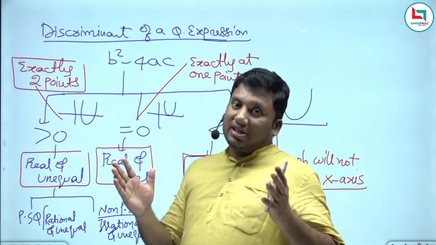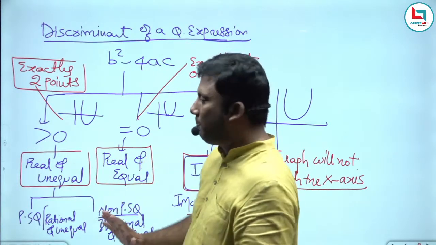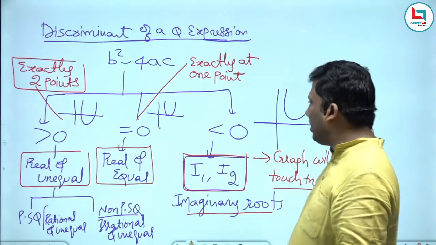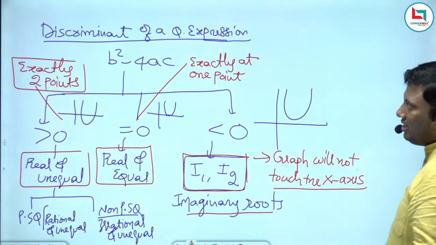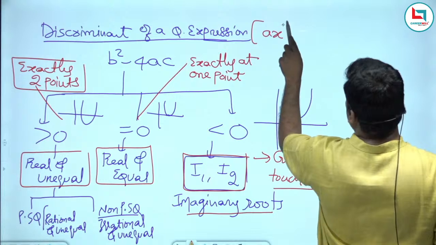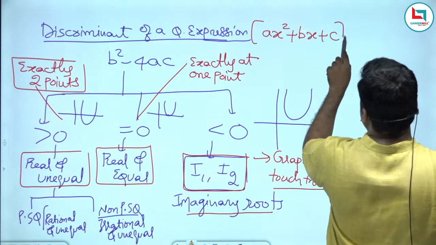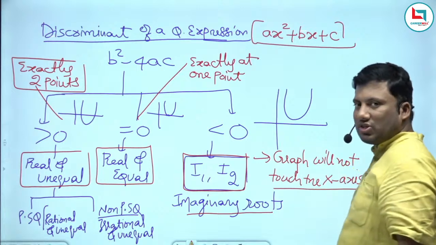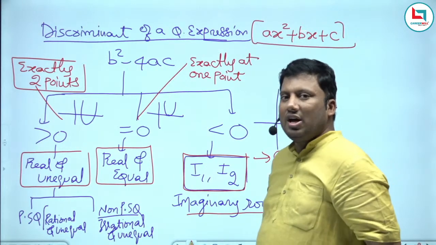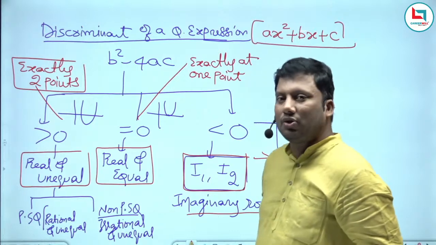If it is touching the axis, whether it is touching at 2 points or at 1 point, that is the reason these 3 conditions are there. This is the discriminant for a quadratic expression. I hope the concept is very, very clear to you, right?